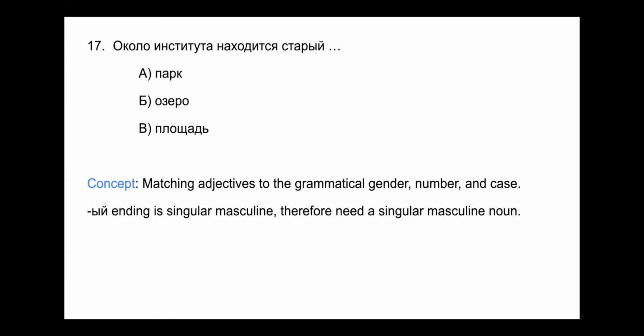Ve, площадь, мягкий знак at the end. That soft sign is going to be tricky. Most words with soft signs at the end are going to be feminine, but there are some exceptions where you have singular masculine nouns with a soft sign at the end.